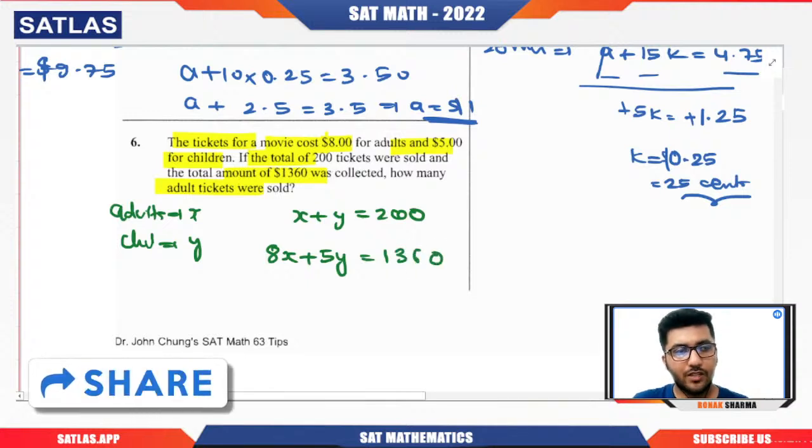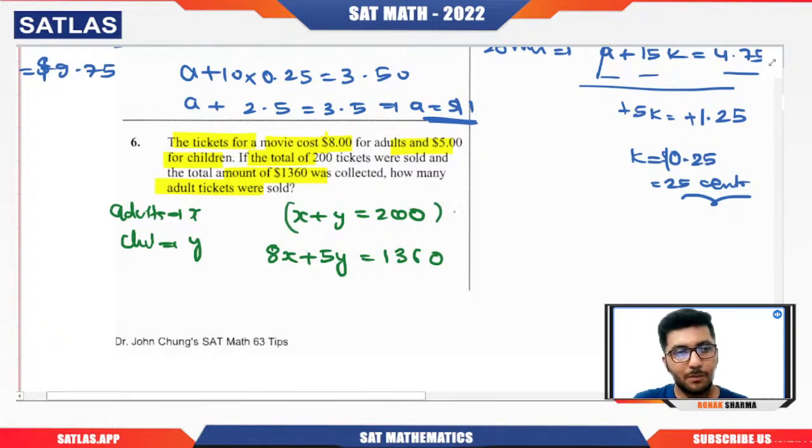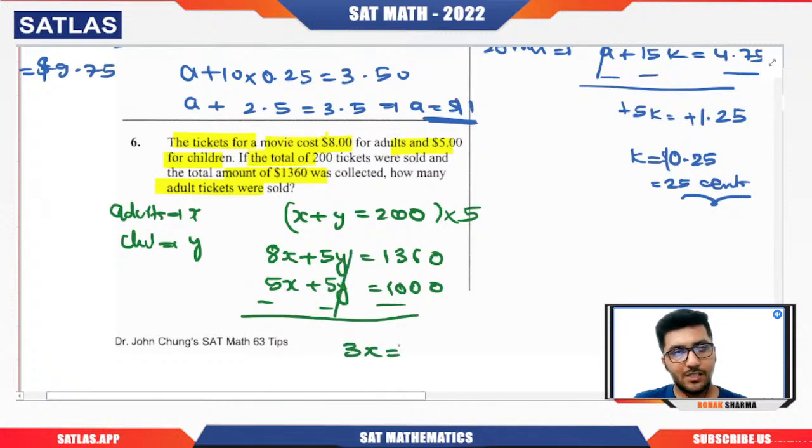For that I need to calculate the value of x, so I need to eliminate y. I'm going to multiply this by 5, so this will give me 5x plus 5y equals 1000. And in this manner, when I subtract these two equations, this will cancel out. 8x minus 5x is 3x, 1360 minus 1000 is 360, and in this manner x is 120.